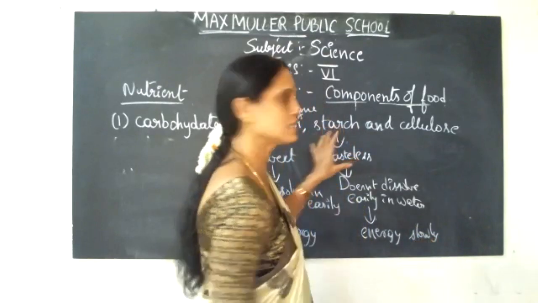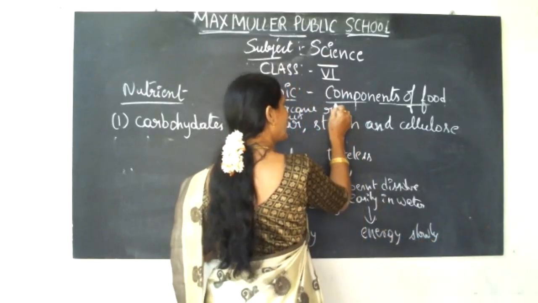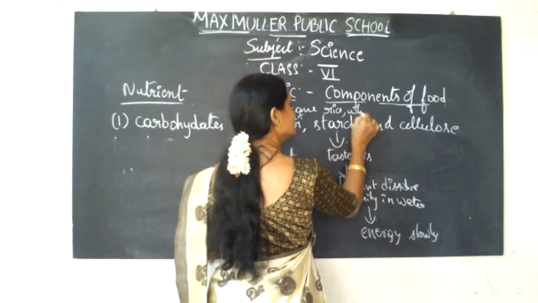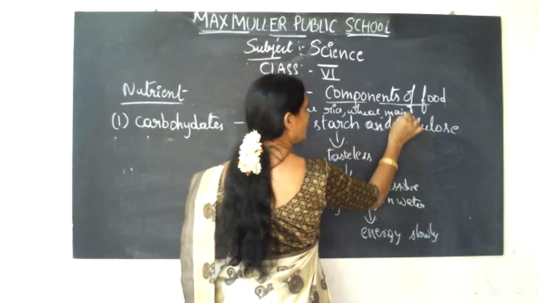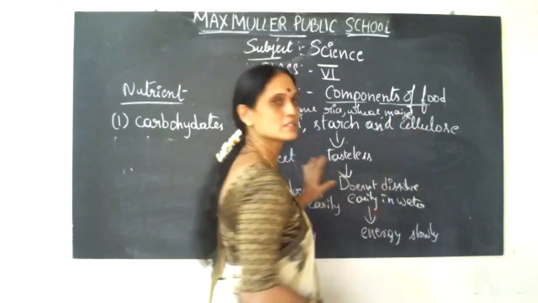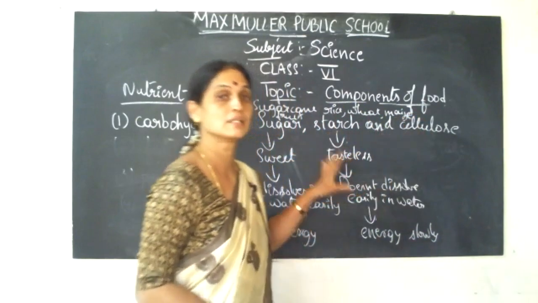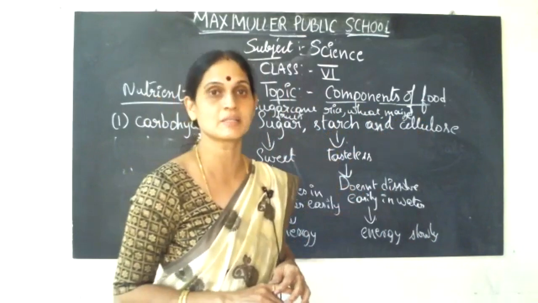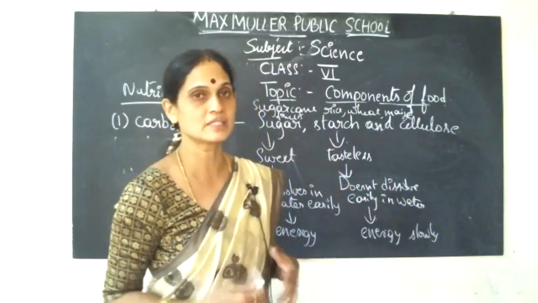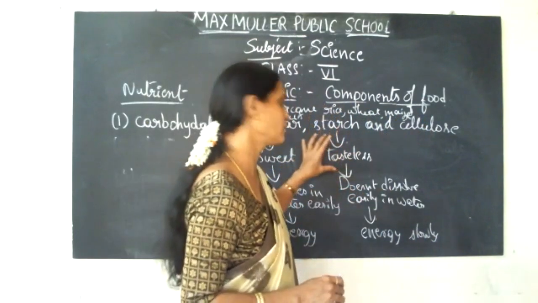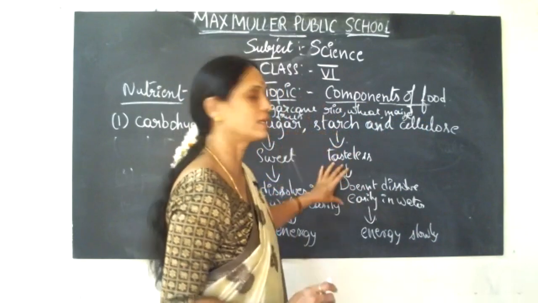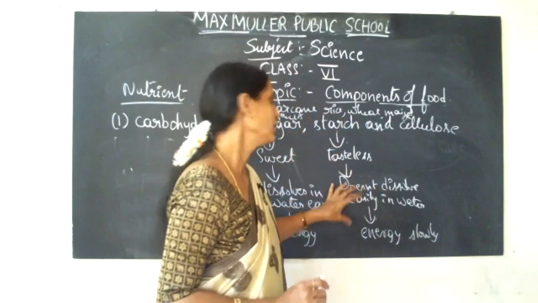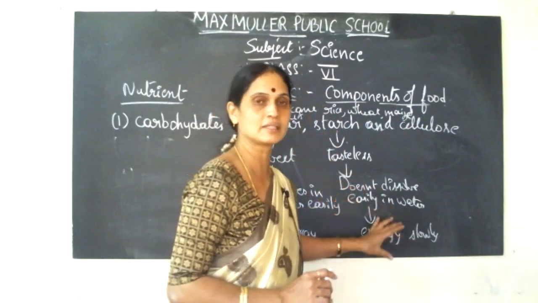Examples of starch are rice, the food we take every day, wheat, maize, and jowar. These foods have more starch. That's why we eat rice and chapati every day, to give more energy to us. It is tasteless, doesn't taste like sugar, doesn't dissolve very easily in water, and gives energy slowly.